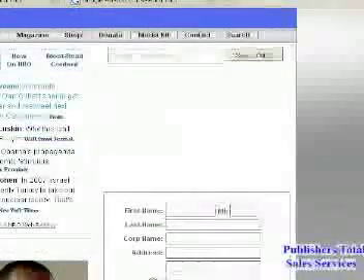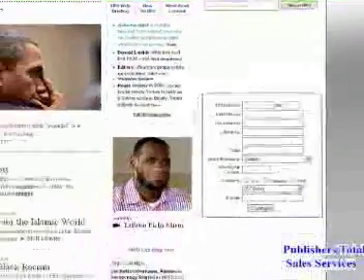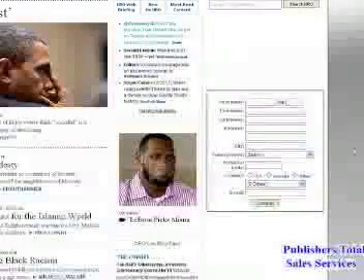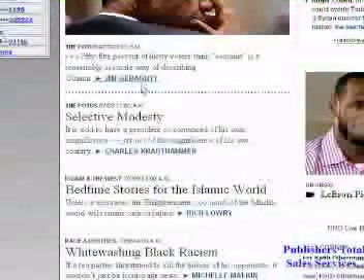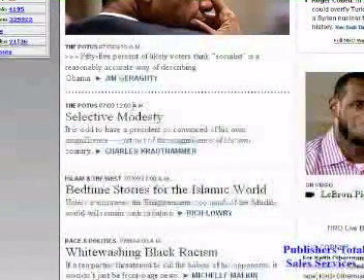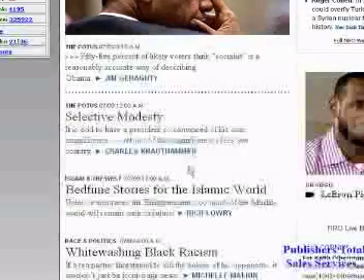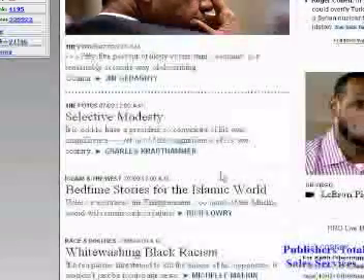Otherwise, the opportunities for search are being missed by this publication, and the only people coming to it are people who already know it's there, or perhaps they're looking for the columnists and the bloggers, and if they're entering that by name, those are people who are already kind of pre-sold on the content.